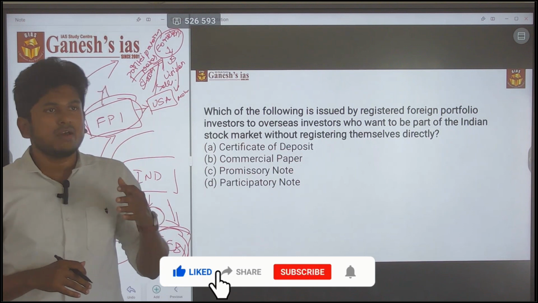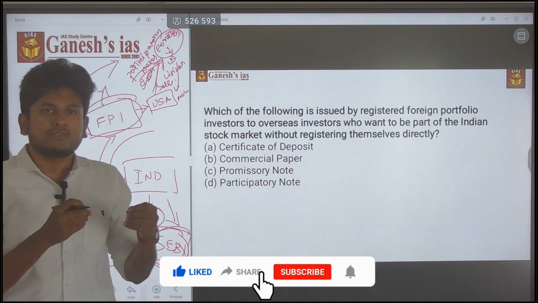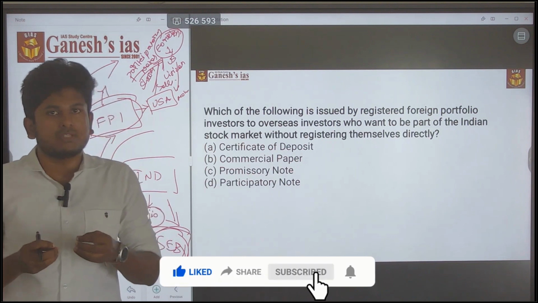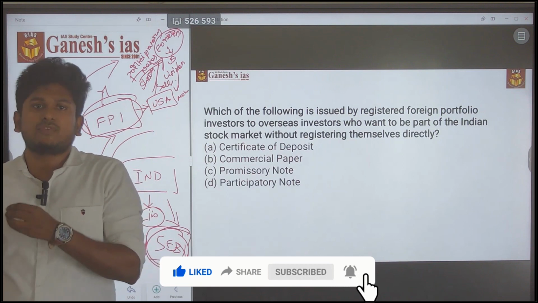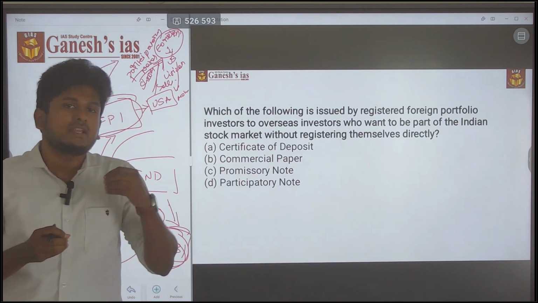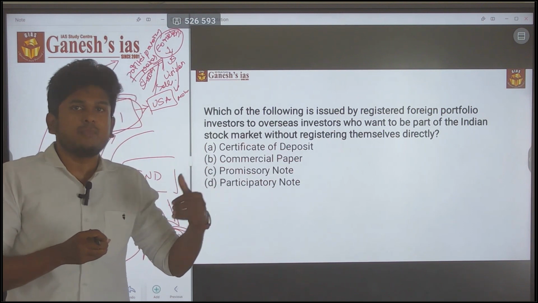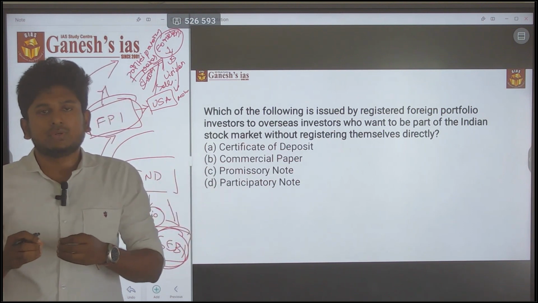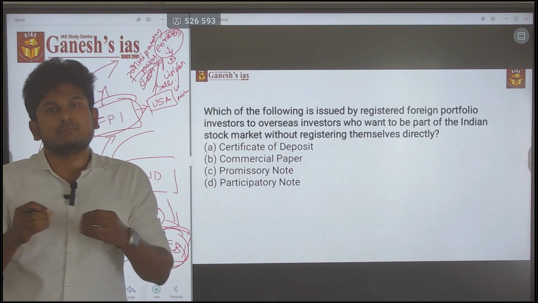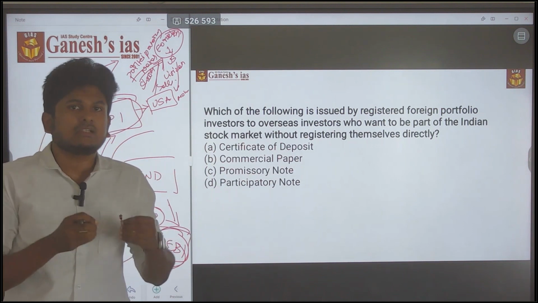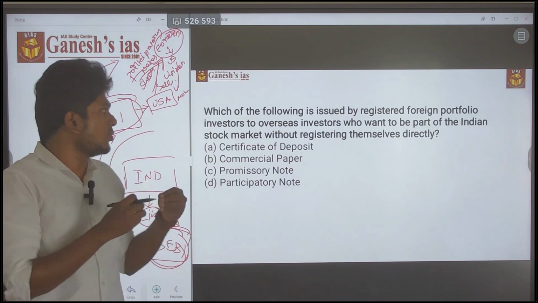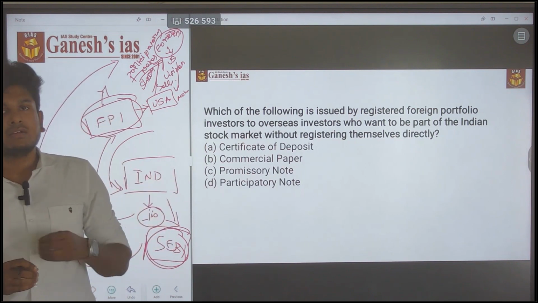Anyway, we are making certain profit because we are getting a lot more investments, which will contribute to the growth of India. But the major negative is, what if this hidden individual is a terrorist? Terrorism or terrorist means what we do. So these are the major negative things about these participatory notes.